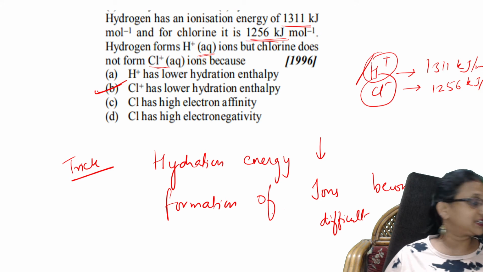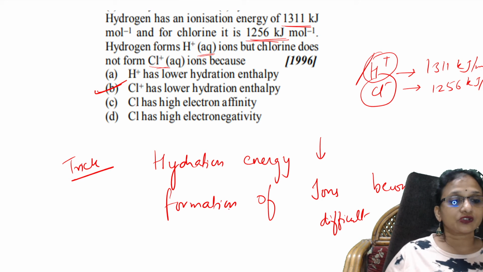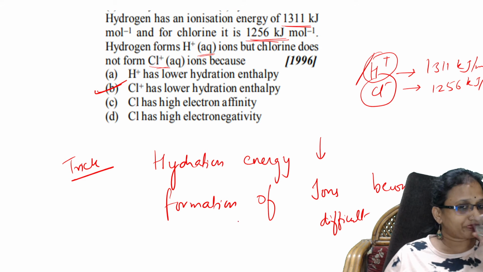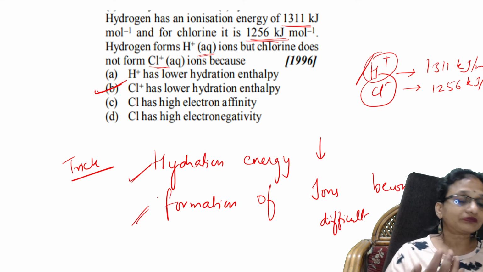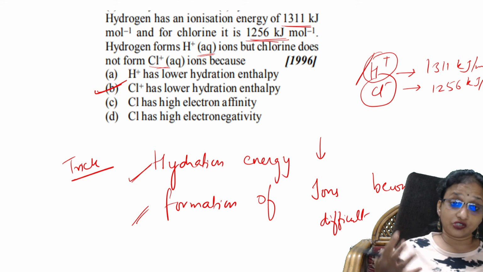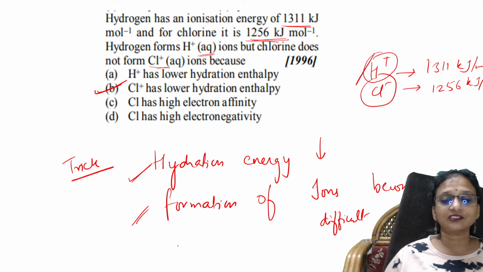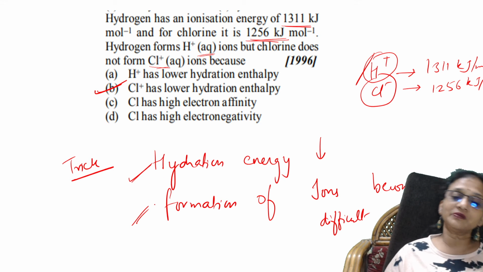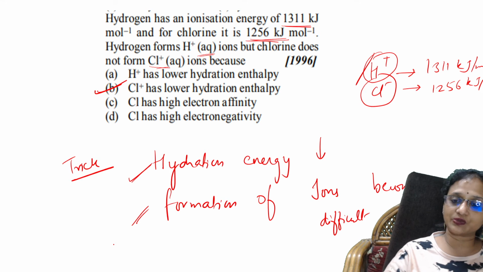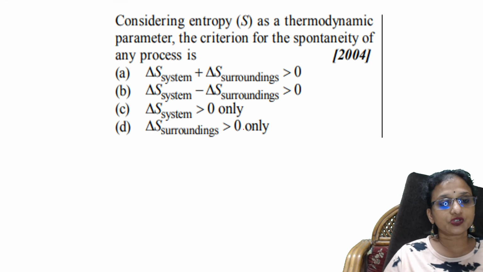That's the reason it does not form ions. Lower the hydration enthalpy, lower is the possibility to form them. The hydration enthalpy of chlorine is very small compared to H plus. That's why it does not form Cl plus ions. Next question. This was given in 2004.